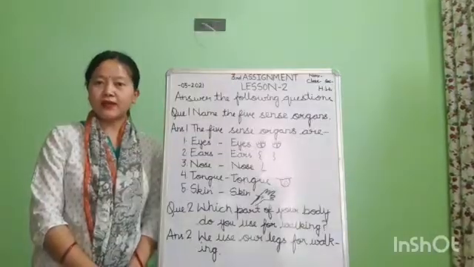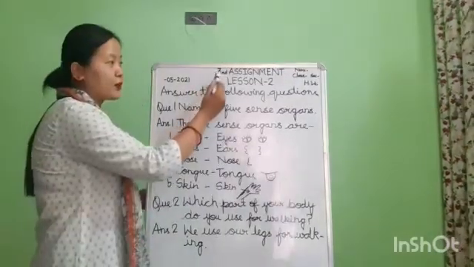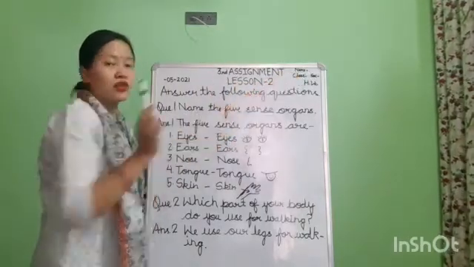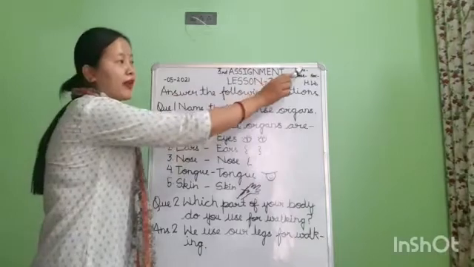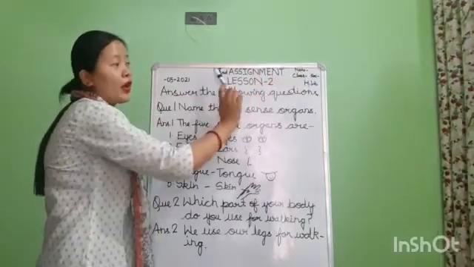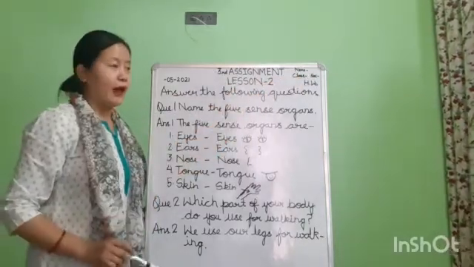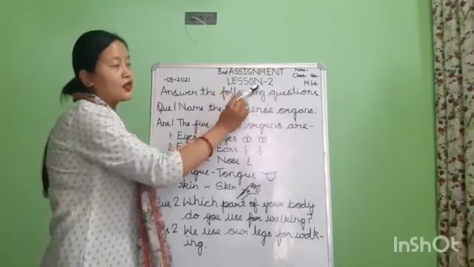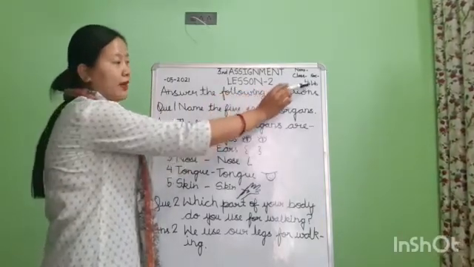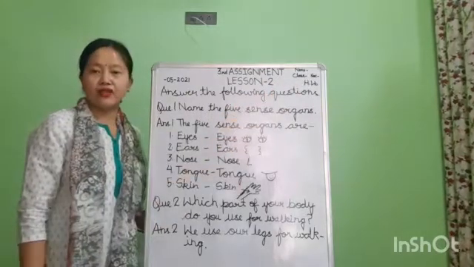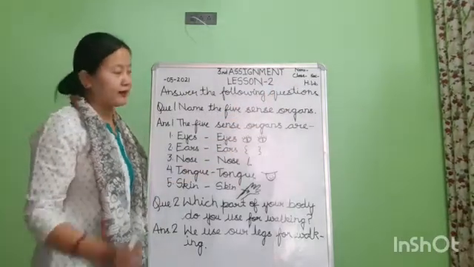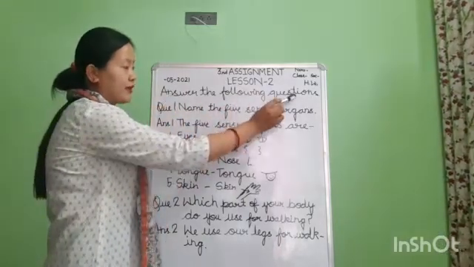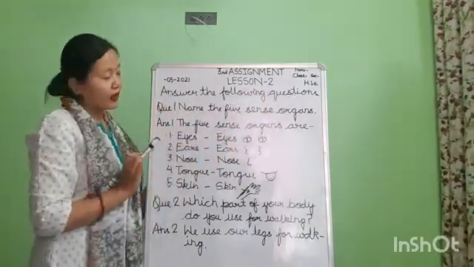Children, take out your EVS Sphere notebook. First, you will write third assignment, then mention your name, class, section. Children, don't forget to mention your name, class and section also and third assignment also. Okay children? Now come to the next line. Here you will mention the date, then write lesson 2 in capital and here you will write H dot W dot. Done children? Now children, come to the next line. In next line you will write answer the following questions. Done children? Now again come to the next line.